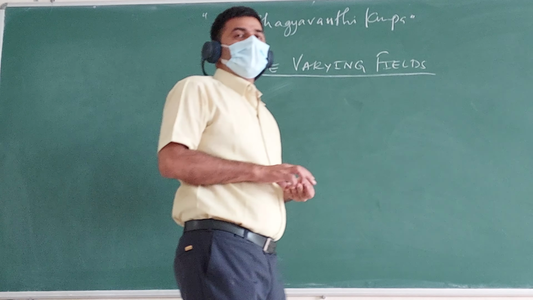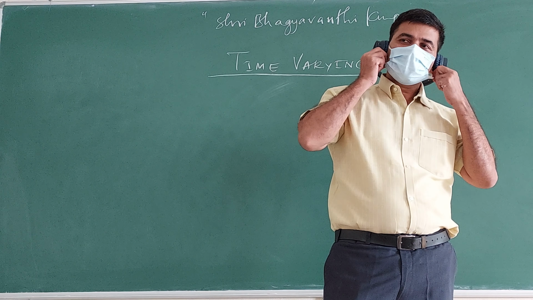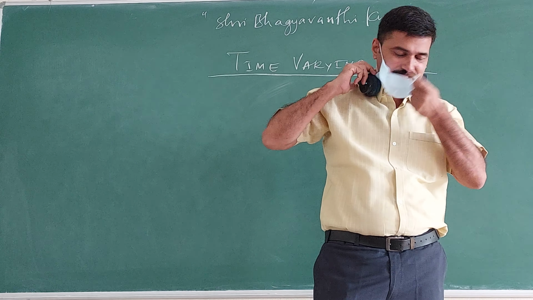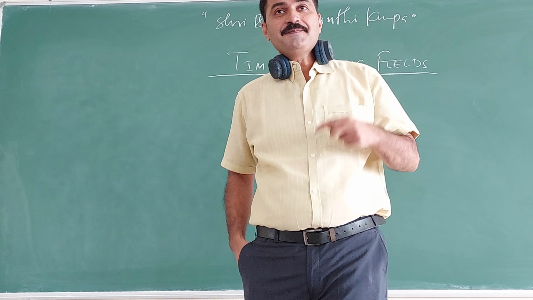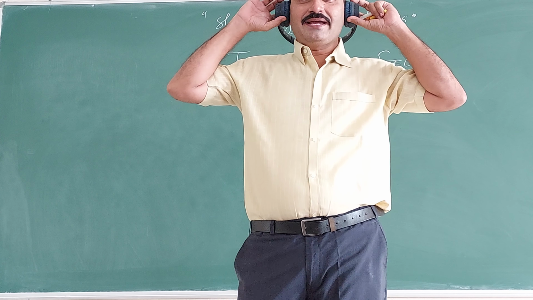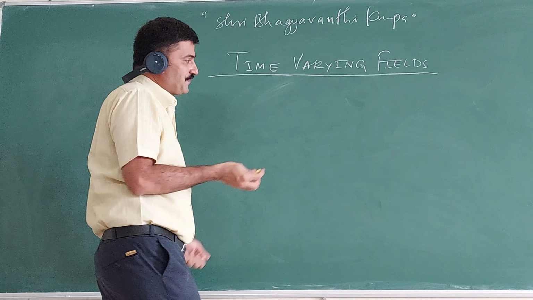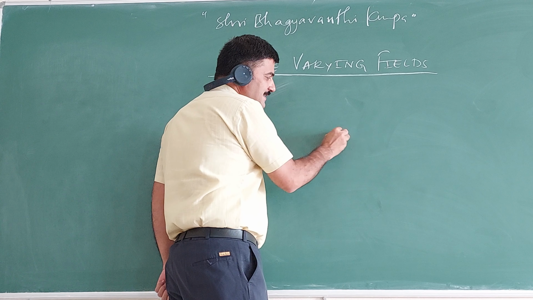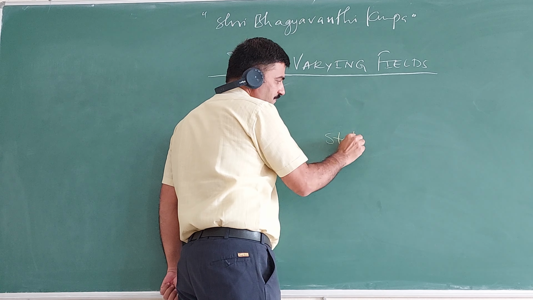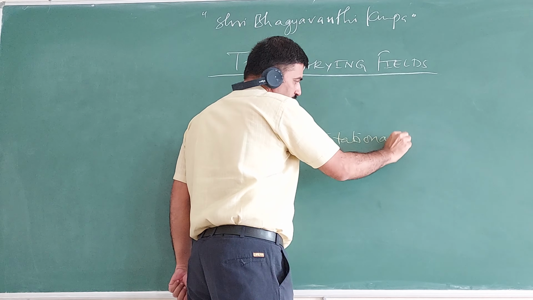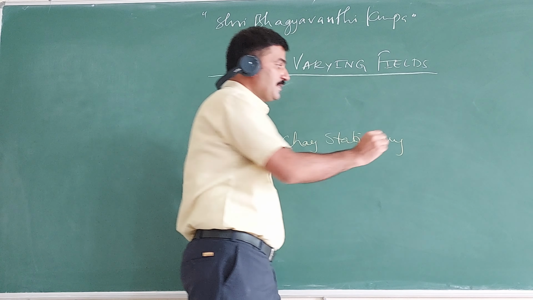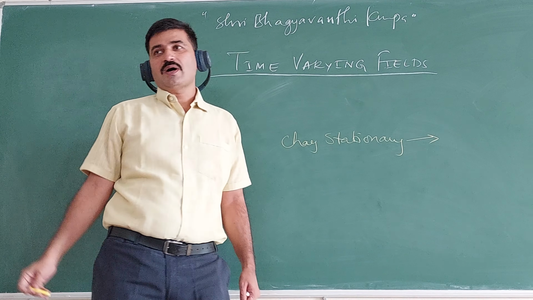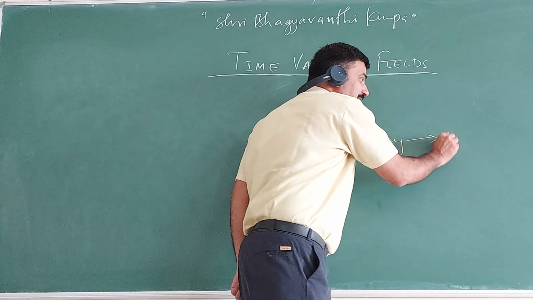See, so in first units we studied electrostatic and magnetostatic. See, if charge is stationary, it produces what? Stationary charge produces what? Electrostatic field.